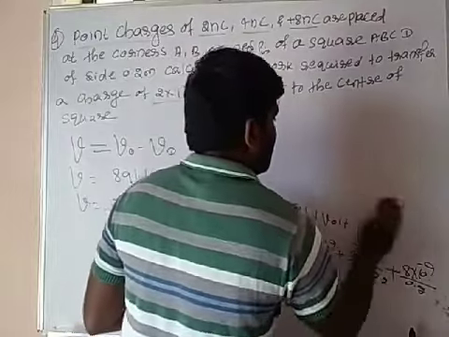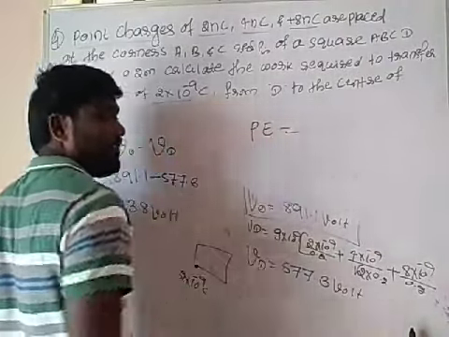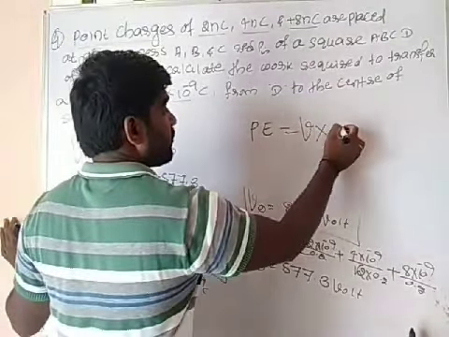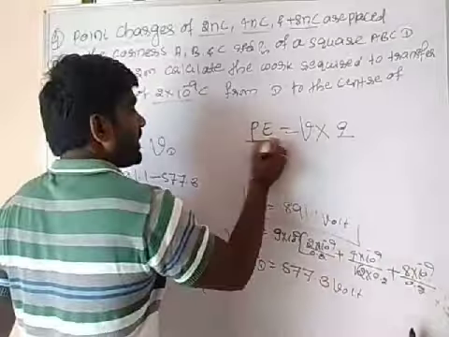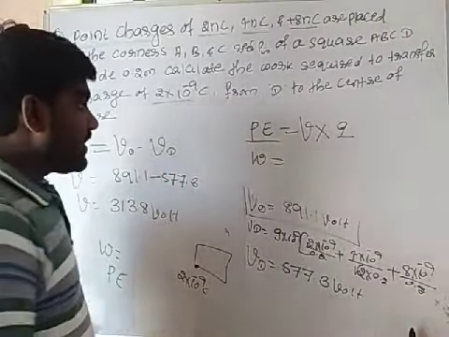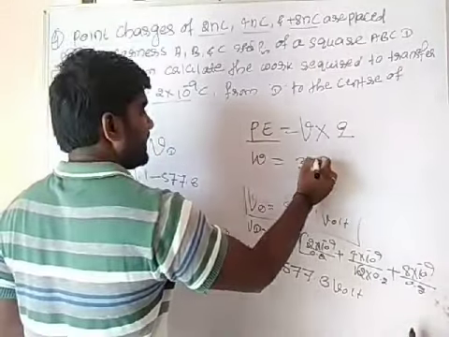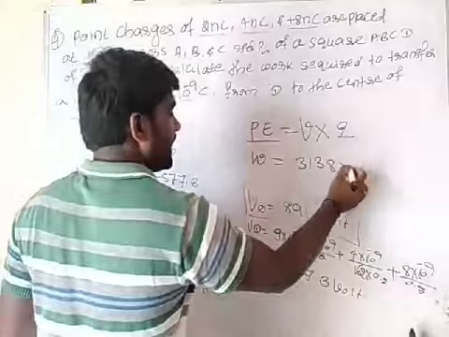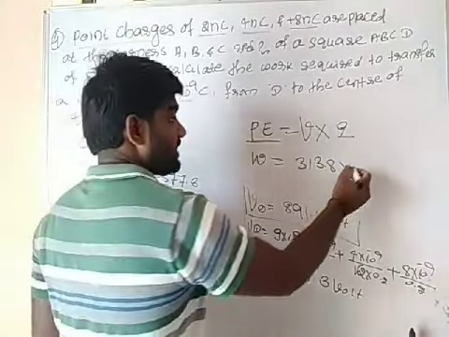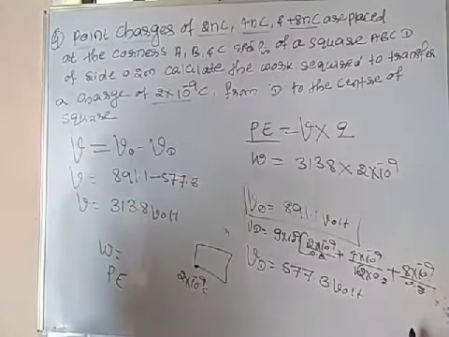So potential energy at point D is equal to, at a particular point, potential into charge Q. This potential energy is taken as the work done. So this work done is equal to potential, which is given, 313.8, into the charge given at point D, 2 into 10 to the power minus 9.